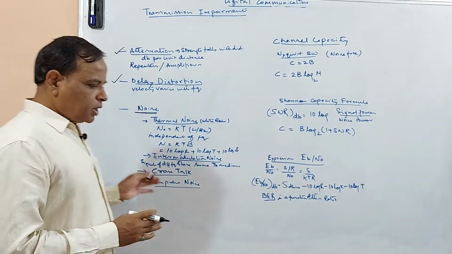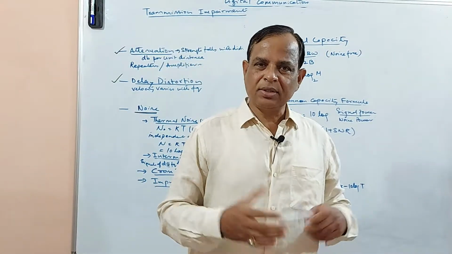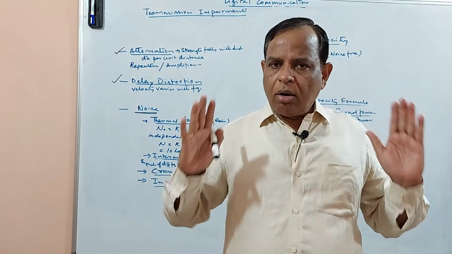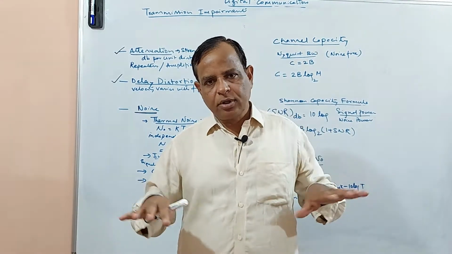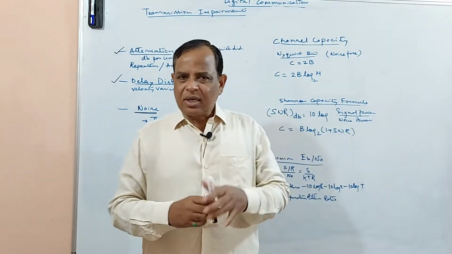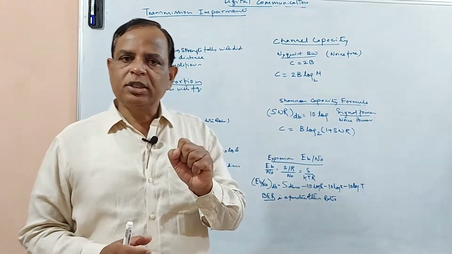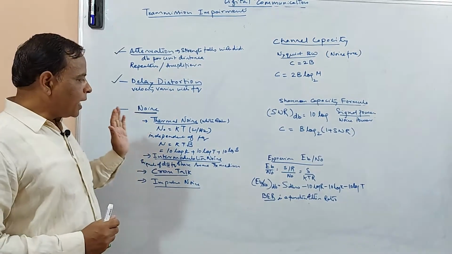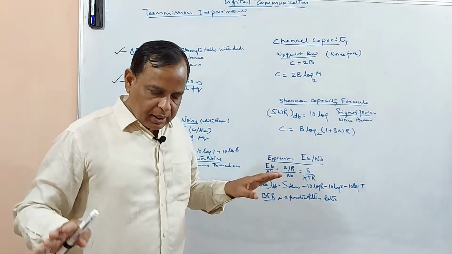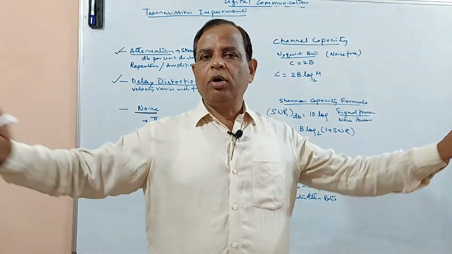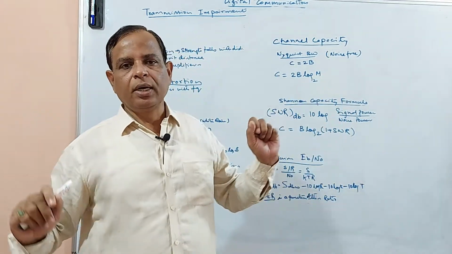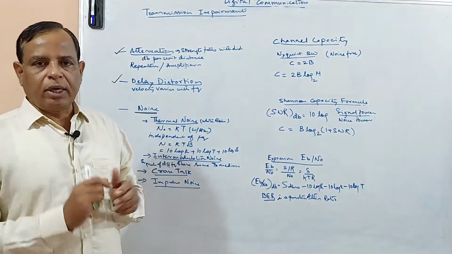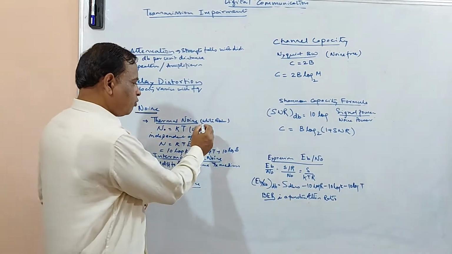Okay, thermal noise, the thermal means temperature. So generally this kind of noise is available in all kinds of electronic circuits. Wherever the circuits are, because of the movement of the electrons, some thermal noise is being generated. And that is temperature dependent, and it is independent of frequency. This particular noise is available uniformly all over the frequency spectrum, so it is also called white noise.